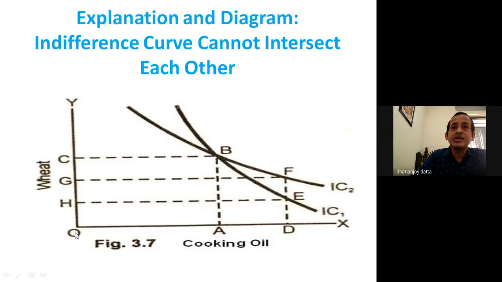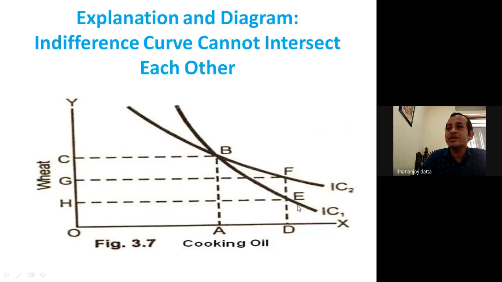Because see, OG quantity of wheat in the F combination, clear? Then OH quantity of wheat at the point E. So this is not the same.